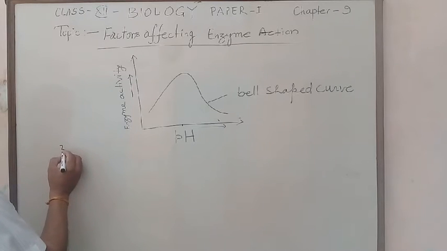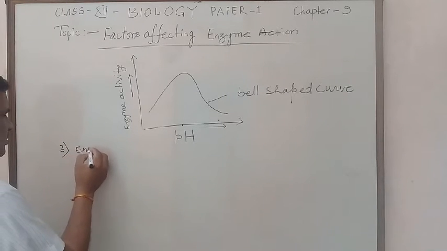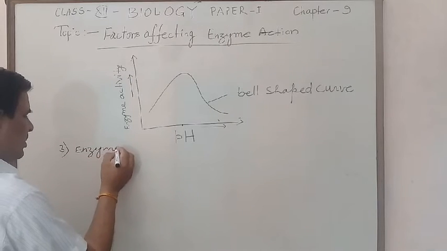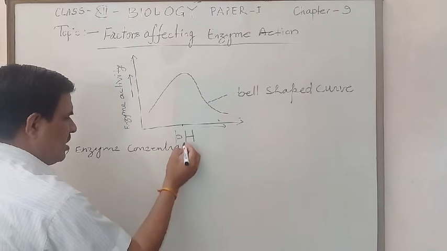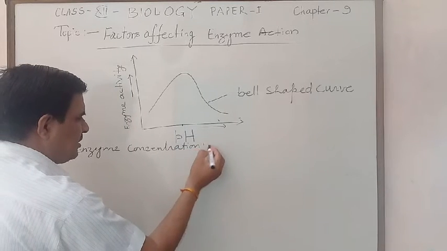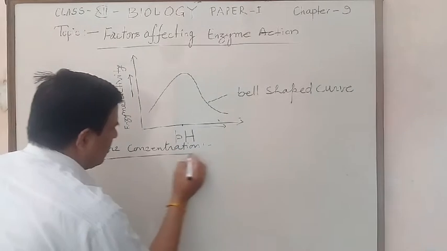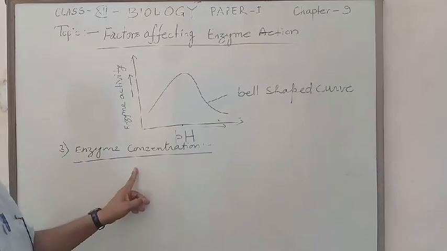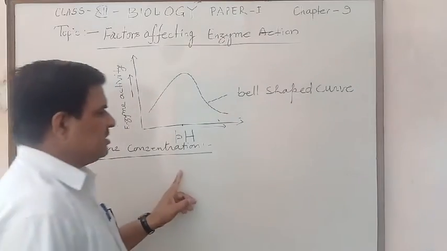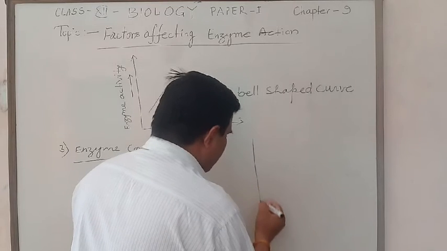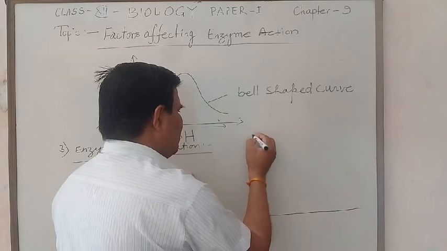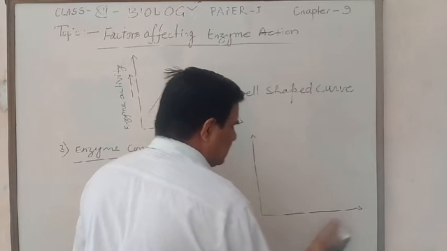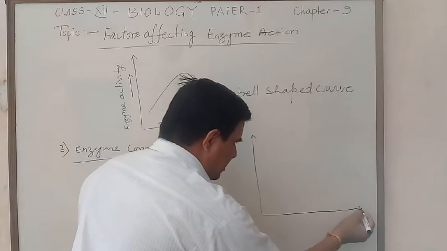Third is enzyme concentration. Enzyme concentration also affects enzyme activity. With the help of a graph, I can plot between the x and y axes.